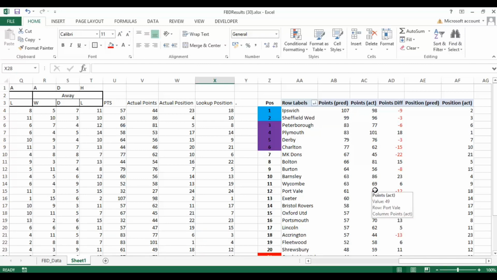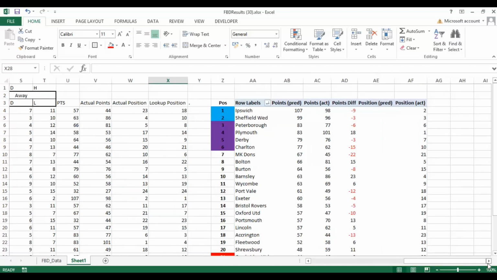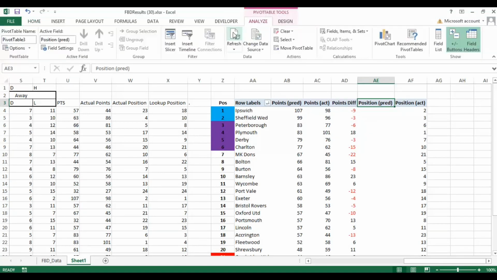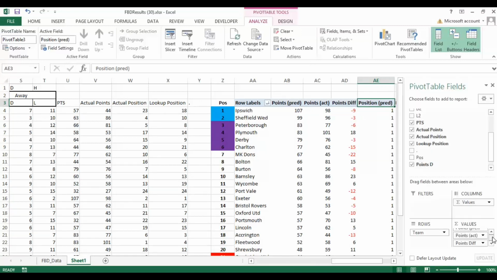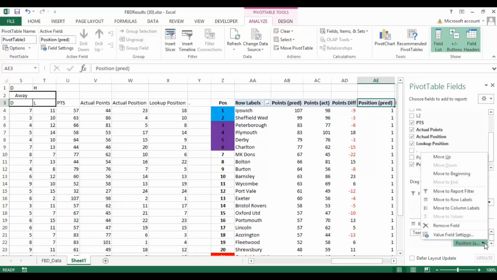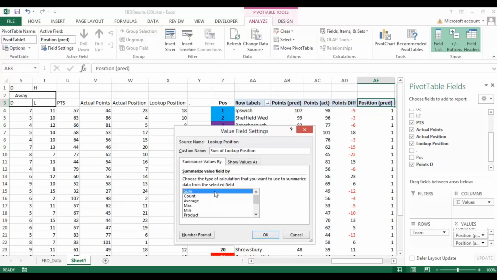Okay, now this is a one-off, so we're going to do a few refreshes and a few goes at this before we look at any further analysis, if you like. But let's also go to the position now. We can do that, so we can populate the lookup position, which we've done. So if we do a refresh on this table, we just need to look at this lookup position. I think it's calculated it as a count rather than a sum.